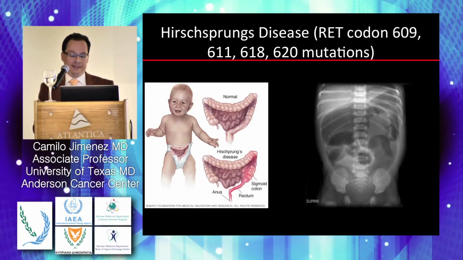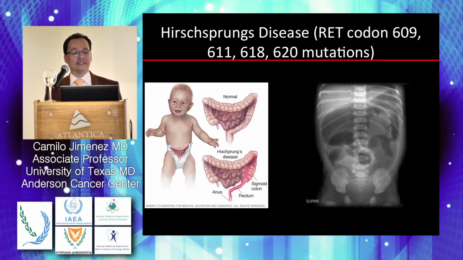The Hirschsprung's disease variant is associated with mutations exclusively located in exon 10. They are in codons 609, 611, 618, and 620. Now, what is important here? These mutations, for the most part, may predispose to either multiple endocrine neoplasia type 2A or familial medullary thyroid cancer, but in some families, they predispose to a Hirschsprung's disease variant.